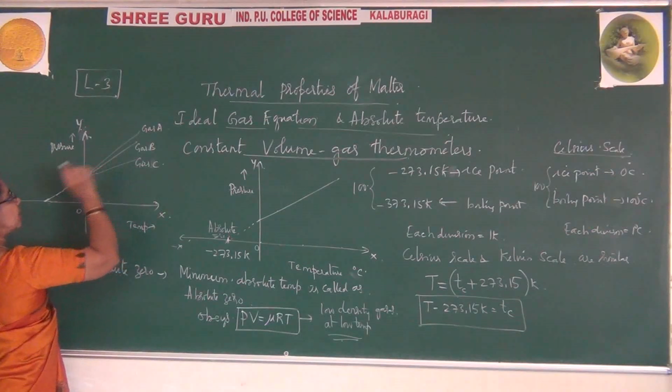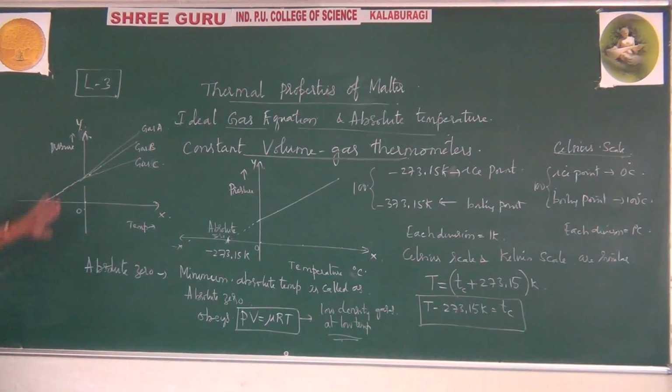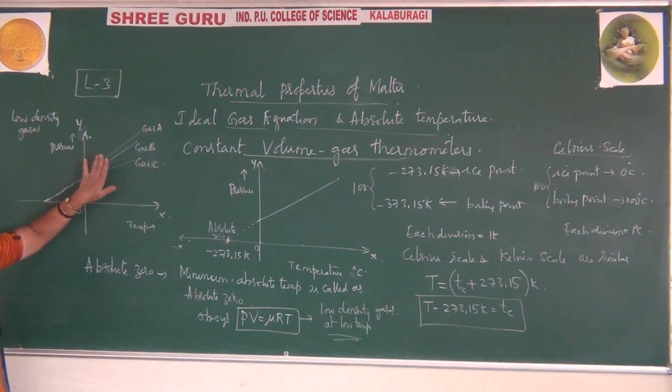So different gases are taken. Please observe. We have taken three different gases, and all these gases of different nature, if you take low density gases, as you have to prefer, then all these will obey the same nature.